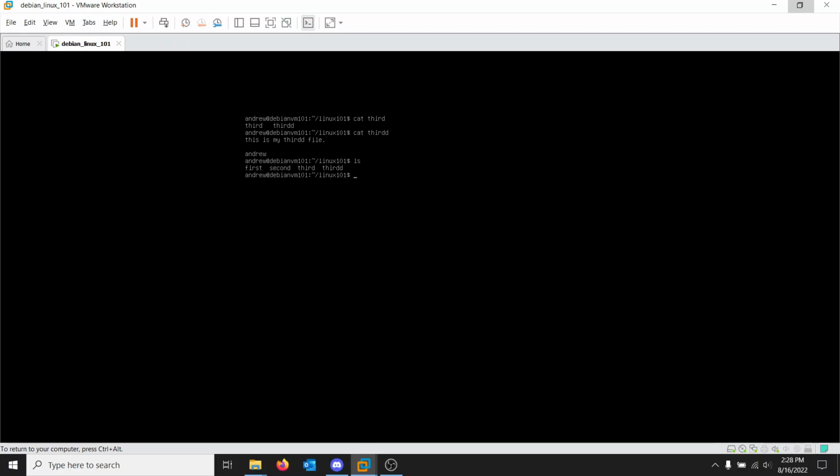And, I mean, yeah. So I'm going to concatenate third. I'm going to do a space. I'm also going to concatenate the other file. Now, we can actually just enter this as is. It shows both files.